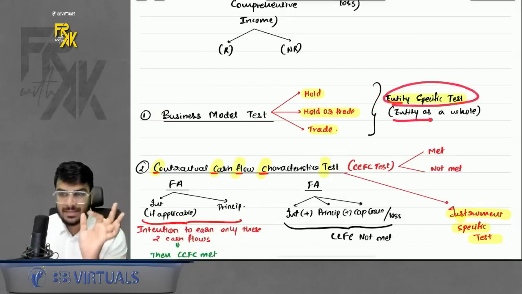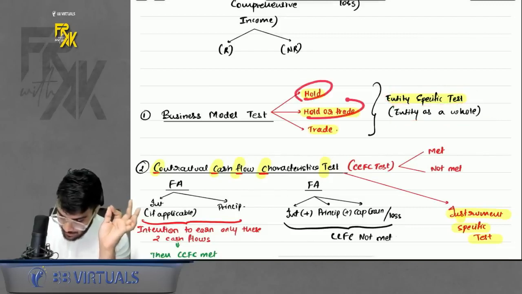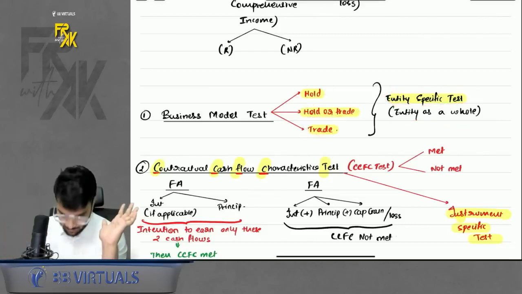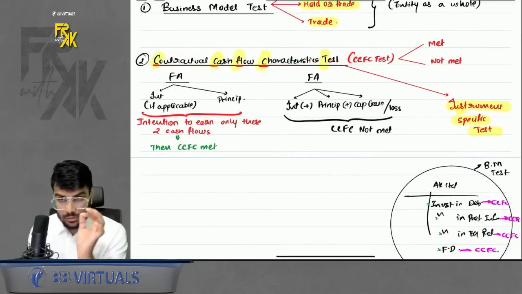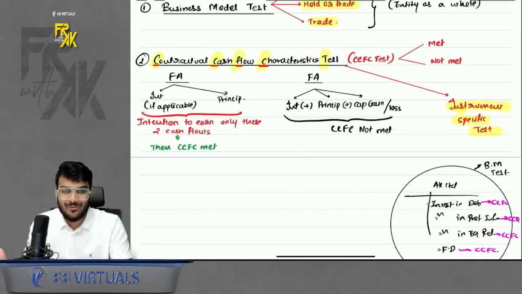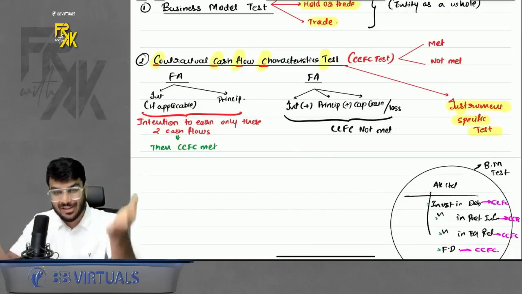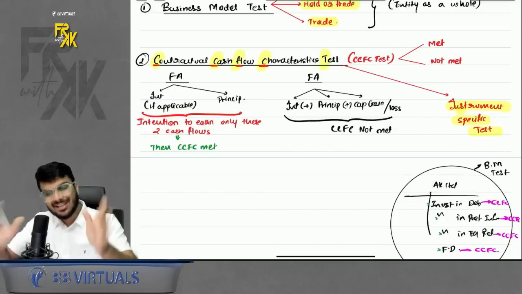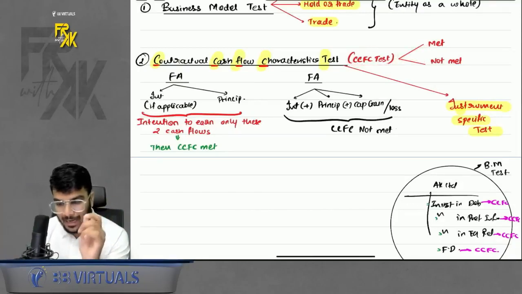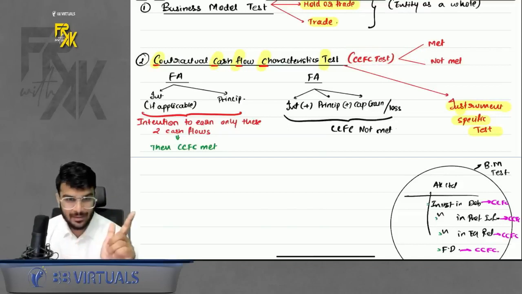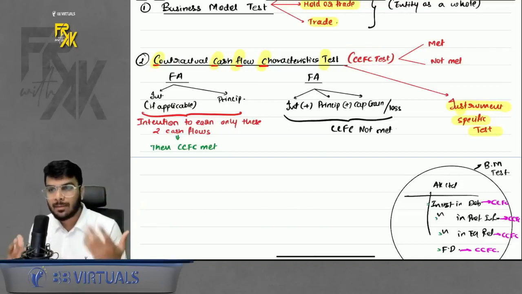This is an entity specific test. You will check this thing for entity as a whole. Okay. Now, CCFC test. In big it is known as contractual cash flow characteristic test. In short known as CCFC test. Now here there are only two outcomes possible. Either it is met or not met. Right? How do we come to know whether met or not?